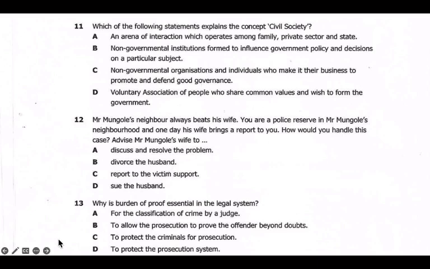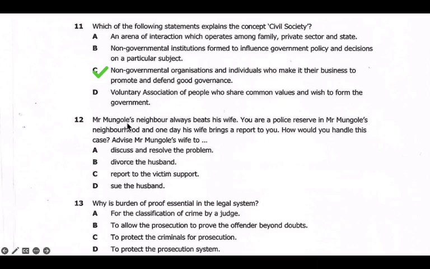So when answering here, you have to be more careful because you can jump to this one, but this one has nothing of what the civil society is trying to achieve. So the achievement of the civil society is to defend good governance. Okay, so our answer there is C. And then we can go to this other question, which is question 12.